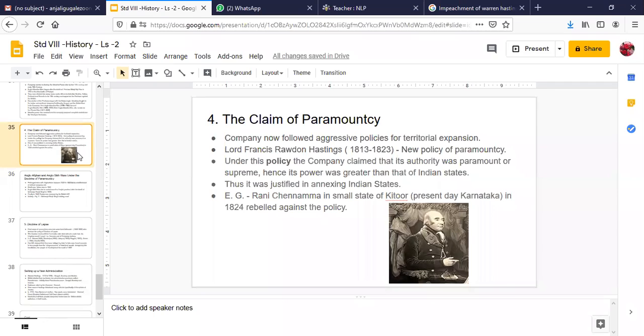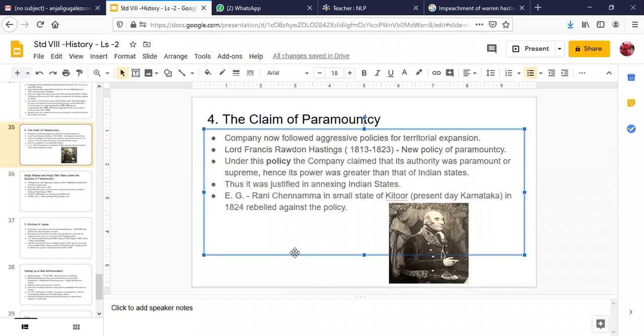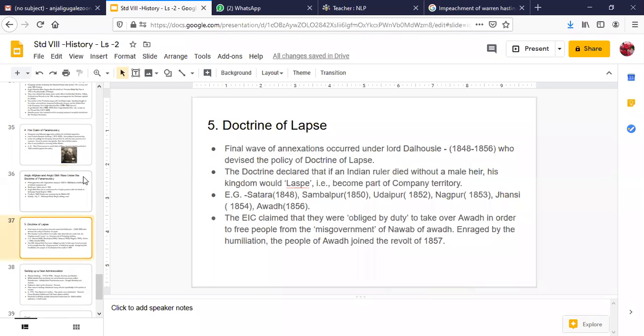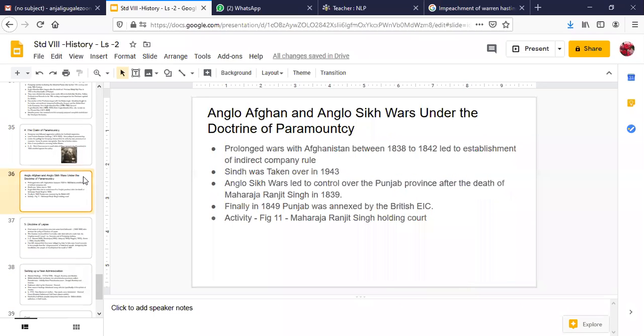Now, when we're talking about the doctrine of paramountcy, another two major kingdoms were annexed by the British, especially in the northwestern provinces. Initially Anglo-Afghan wars were held in the northwest areas. During those times, the British East India Company had fears from Russia.